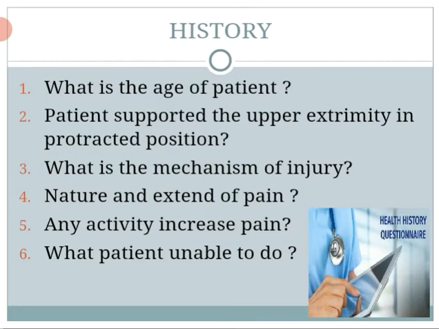Then does any activity increase the pain? Some aggravating factors are present in certain kinds of disease, like in frozen shoulder, if a patient picks up an object from above their head, they may feel more pain, or external rotation also aggravates their pain. So there are certain activities which aggravate the pain. Once we know which activity, we can differentiate which kind of disease is there. Then what is the patient unable to do? What the patient can't do because of severe pain, or in which position the patient feels more pain.